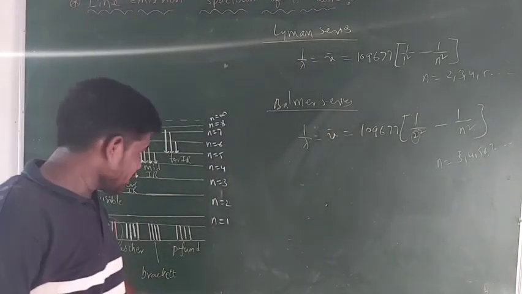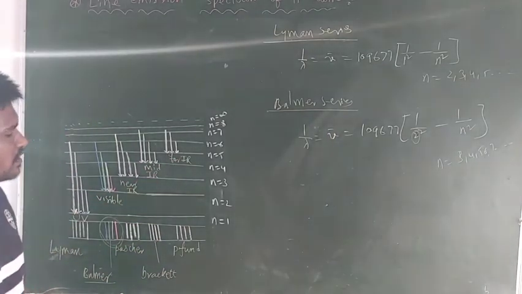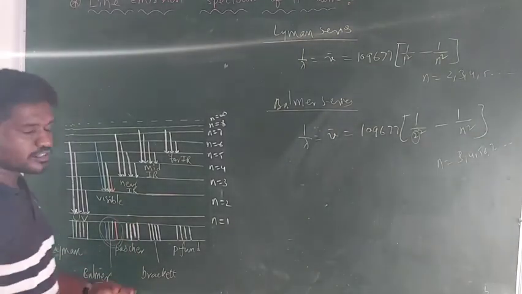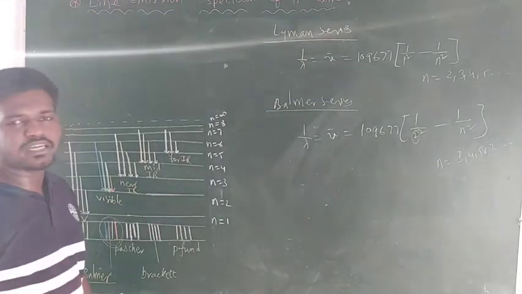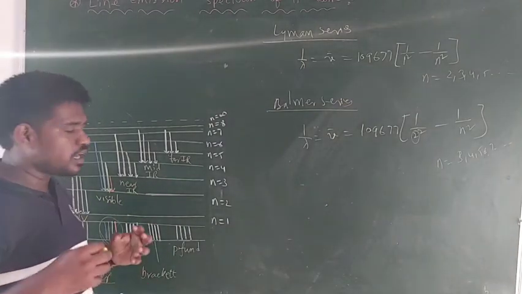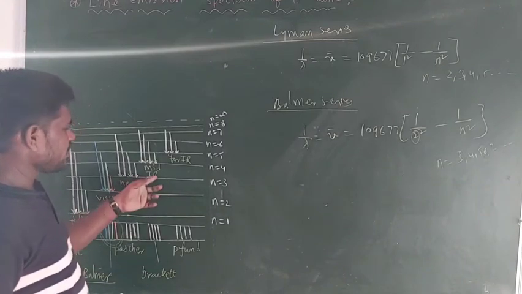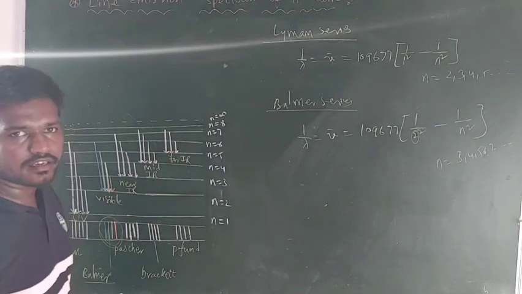There are near IR, mid IR and far IR regions. Near IR means IR radiation with small wavelength, far IR means IR radiation with large wavelength, and mid IR means IR radiation with wavelengths between near IR and far IR.